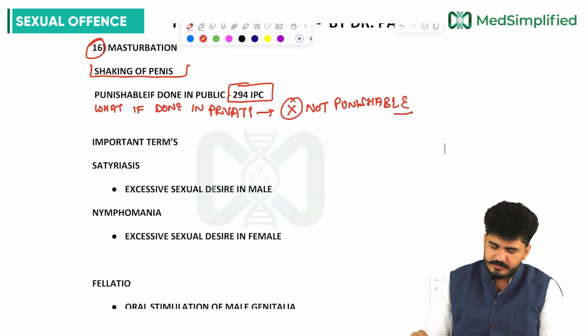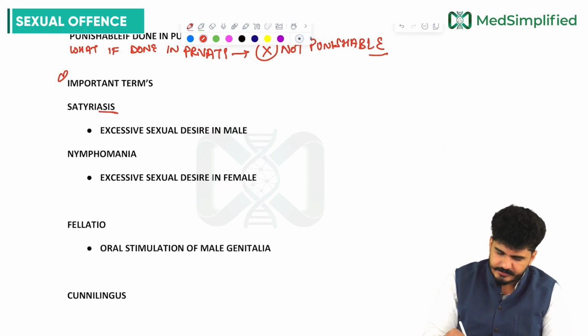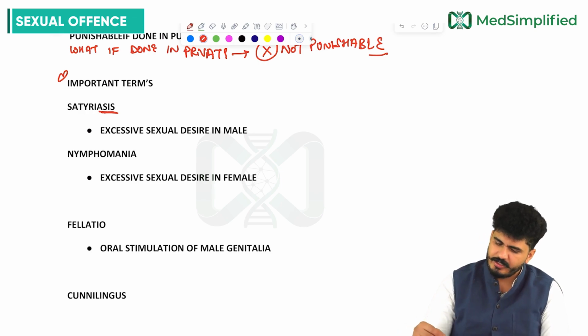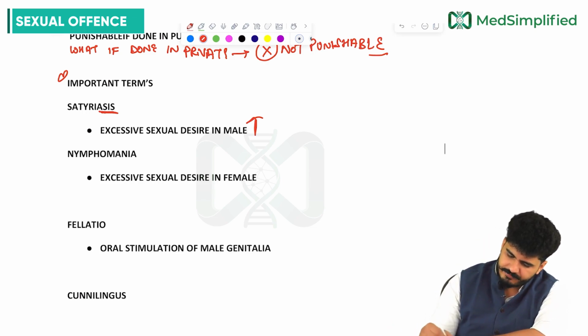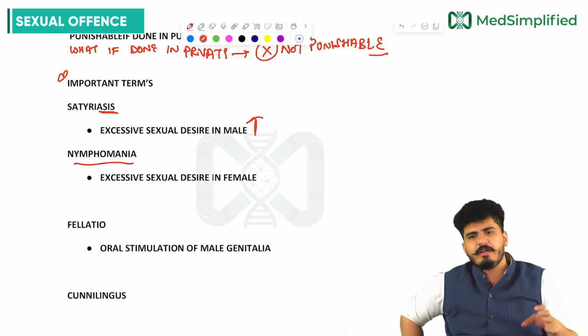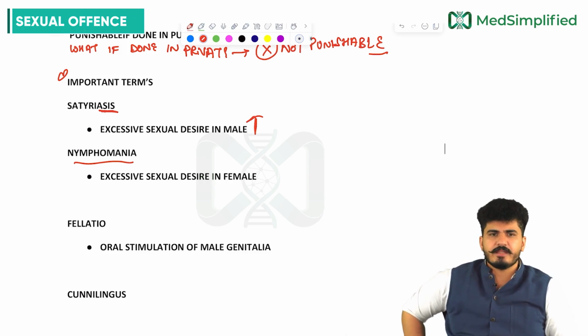What are the important terms you need to learn other than this? One is satyriasis. Satyriasis is excessive sexual desire in the male, my dear friends. And if there is excessive sexual desire in the female, we call that nymphomania. Every time you are rushing towards sex, if excessive sexual desire in the male is there, it is called satyriasis. If excess sexual desire in the female, we call that nymphomania.